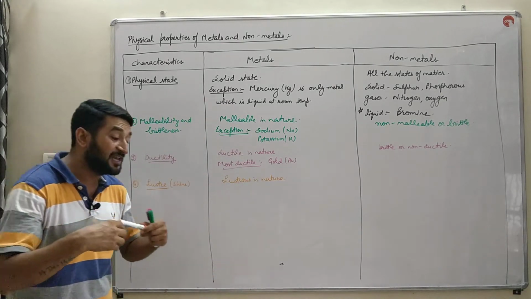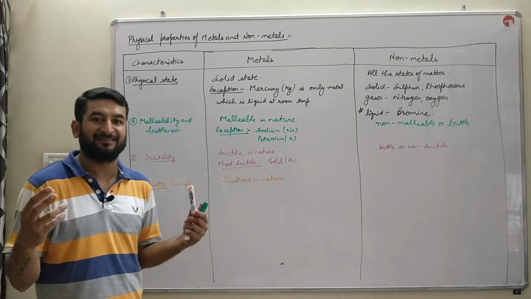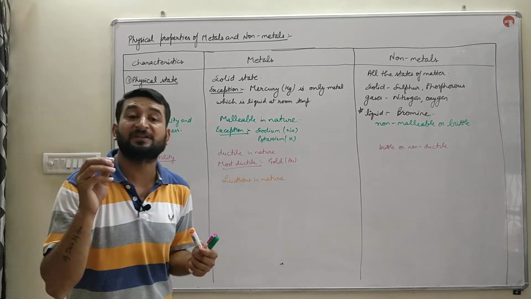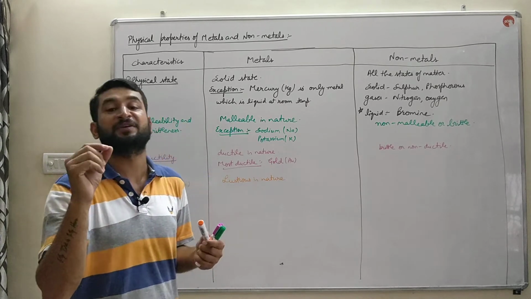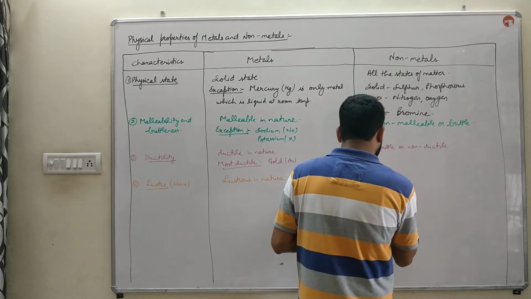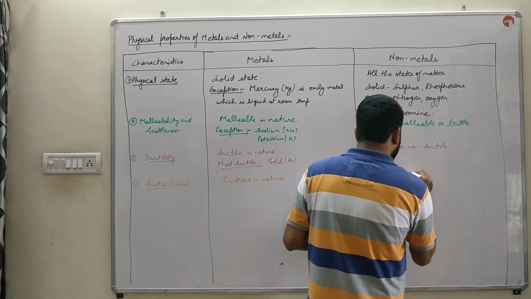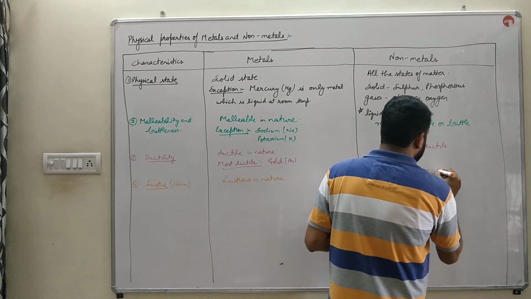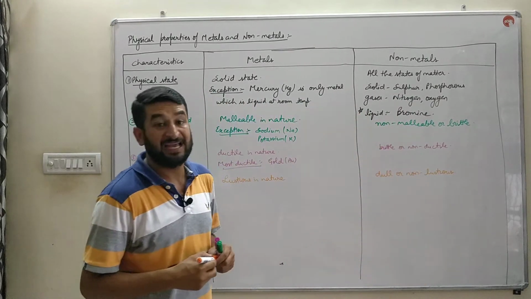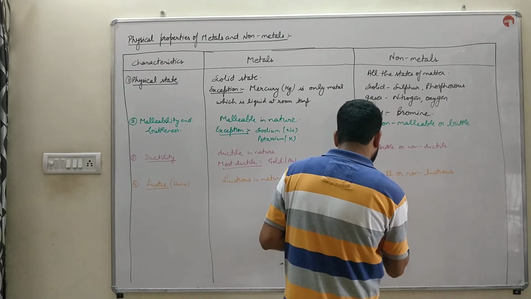They reflect the light to a large extent, and due to that reflection of light from their surface, their appearance gives us a shiny look. Whereas non-metals are non-lustrous, or you can say they are dull in nature. They do not have a shiny appearance, except, and a very important one, children.